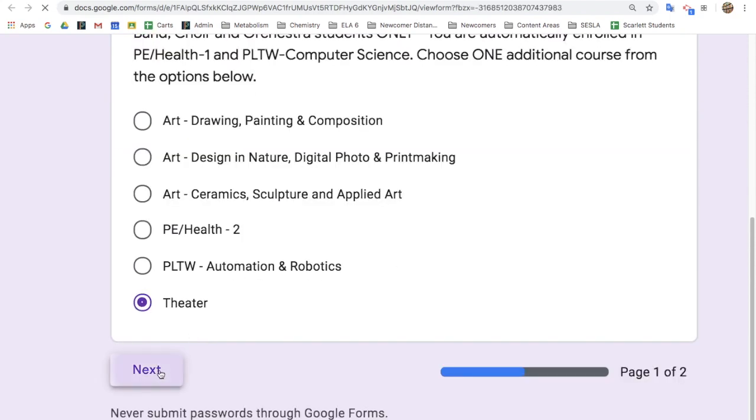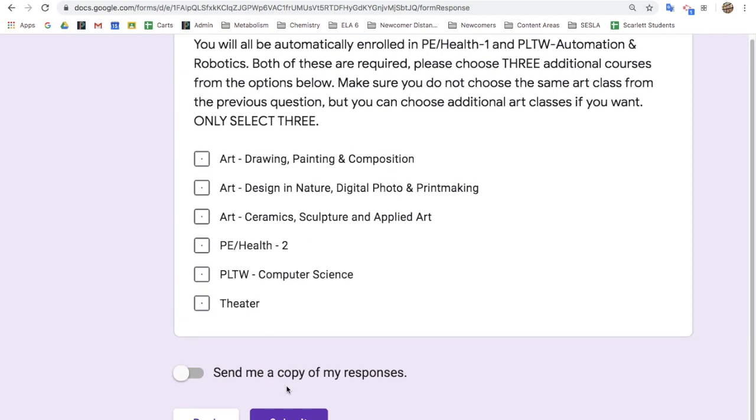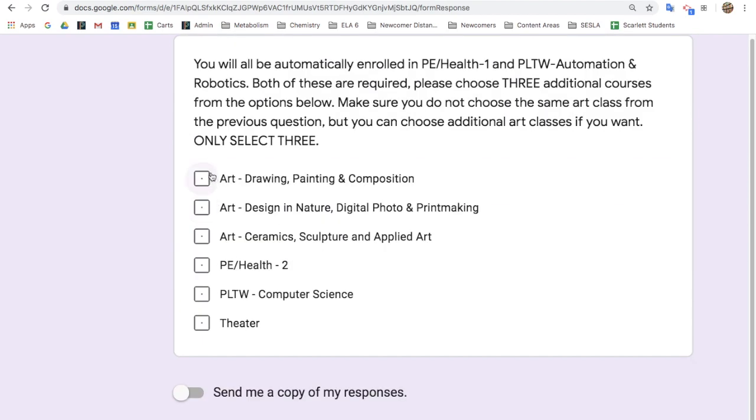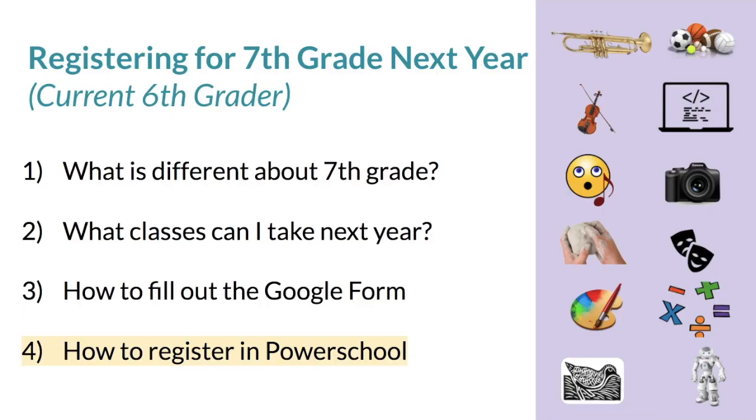Then press Next. If you are taking a music class, you do not need to complete these 2 questions and you can press Submit. If you are not taking a music class, choose your 1 art class here and then choose your 3 additional classes here, remembering that you can take another art class if you want. Then press Submit. Almost done.